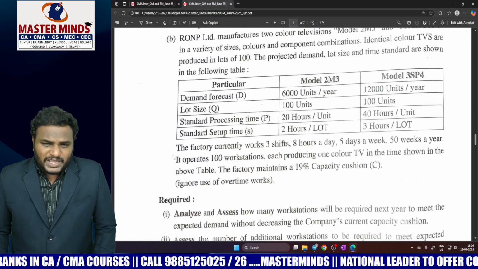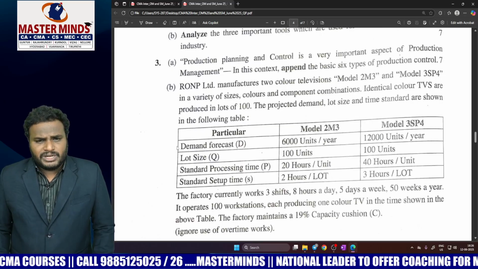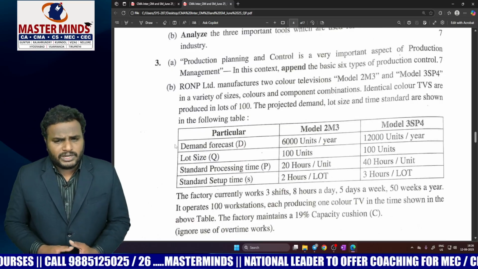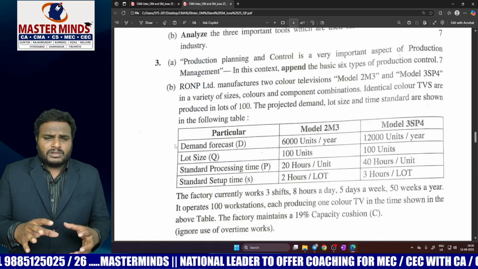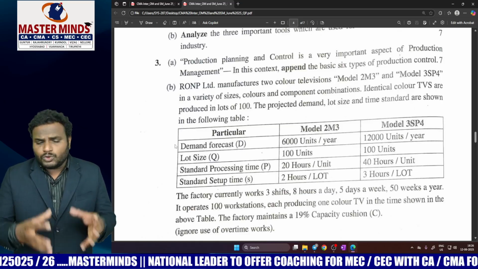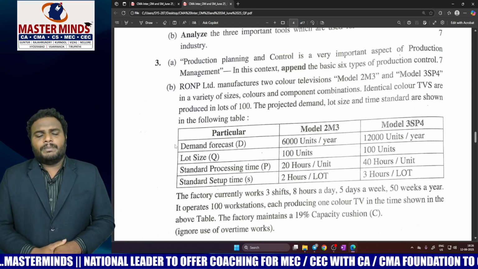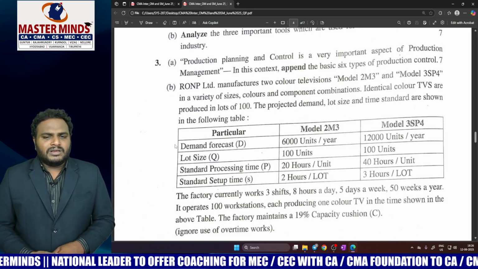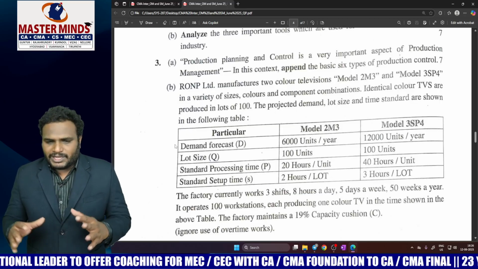But come to 3B, which is a new question, not in our study material and not covered in our material. But a similar type of problem is covered; it is a combination of 2 problems. The 2 problems are covered in our material, one in assignment and another in CRD. But it is a little bit time-consuming and the majority of students feel confused. Yes, I agree with this.